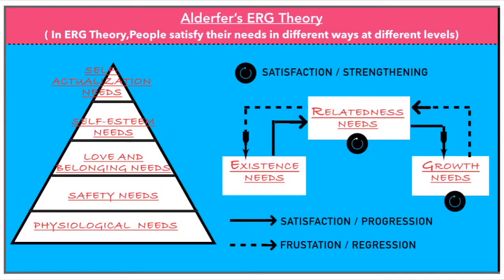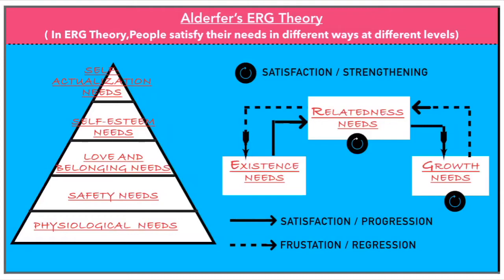Second one, coming to Alderfer's ERG theory. In ERG theory, people satisfy their needs in different ways and at different levels. According to Maslow's theory, only if the primary needs are satisfied do employees go to the higher level needs. Whereas Alderfer's ERG theory says that people satisfy their needs in a combination of two or more at different levels.